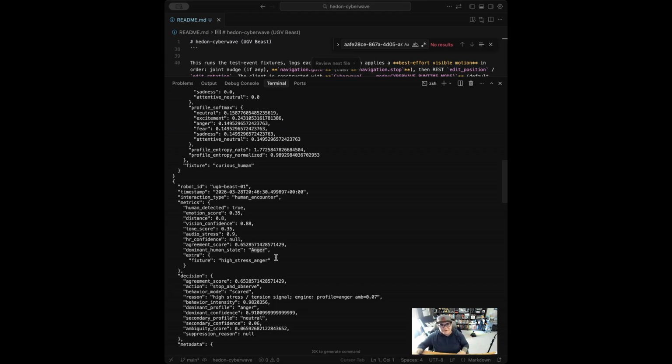So that's it for week 1. Next up, it's going to be getting this to a more automated fashion, so that Hedon, that's the name of my robot, is able to detect me on its own, determine my state on its own, and react accordingly. And then, of course, we just continue tweaking the profiles over time and getting this a little smarter.